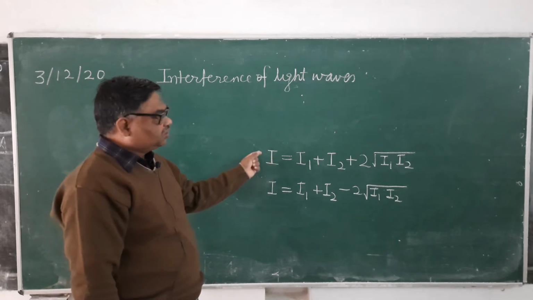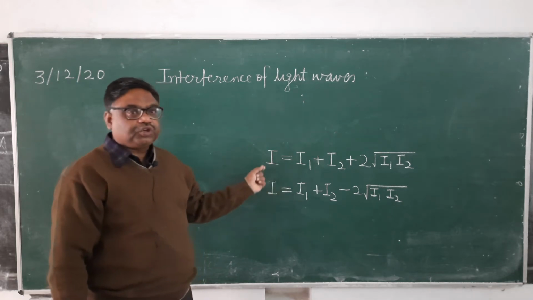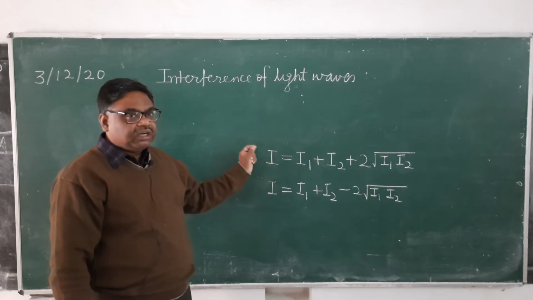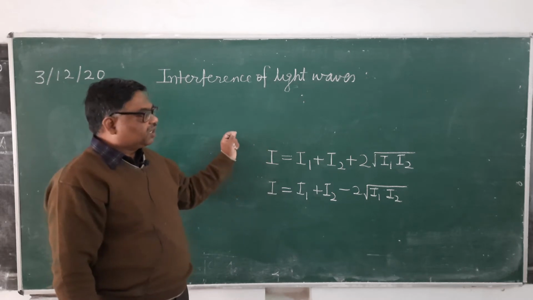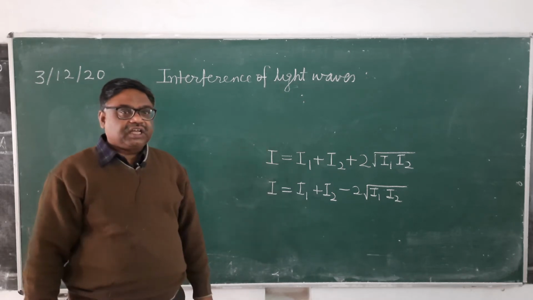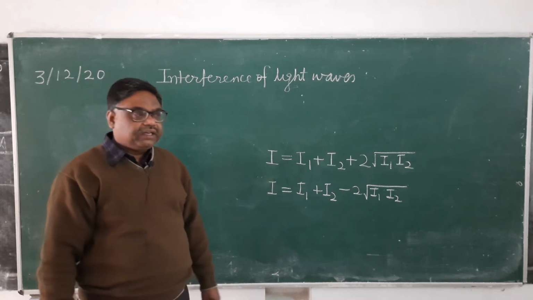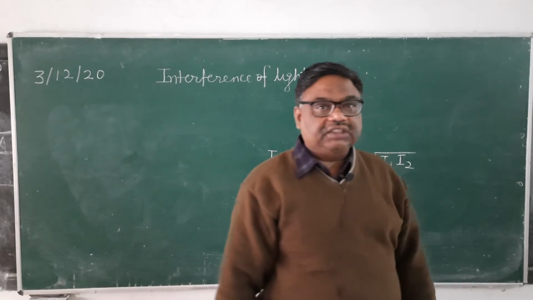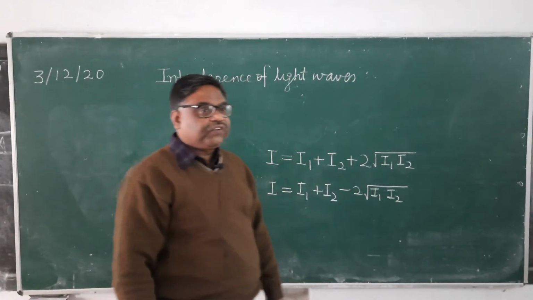At some points more intensity will be observed, at some points lesser intensity. That means there will be a redistribution of the light energy, or light intensity. This redistribution is known as the interference.